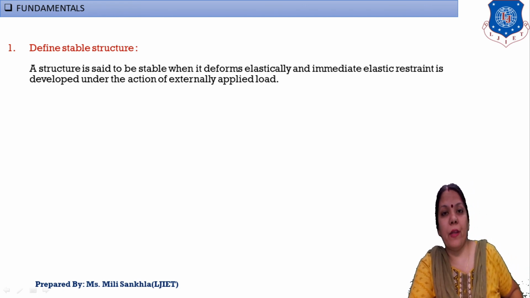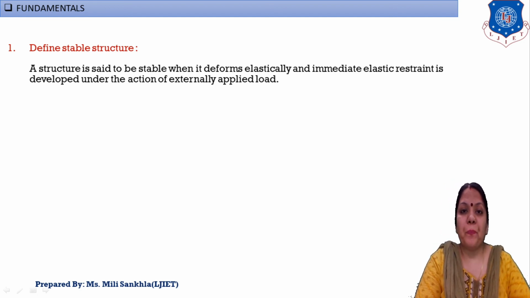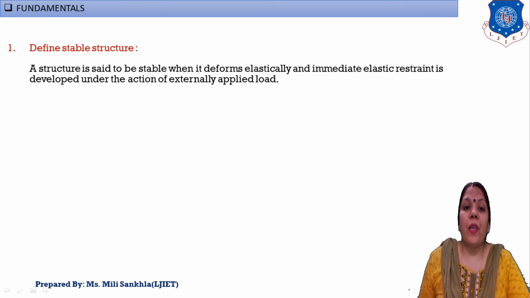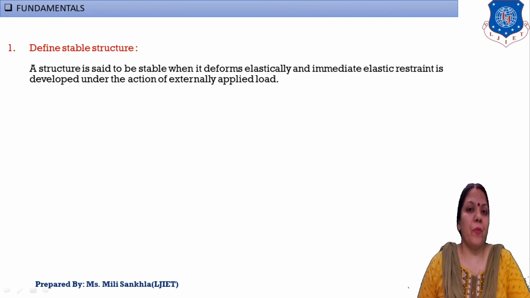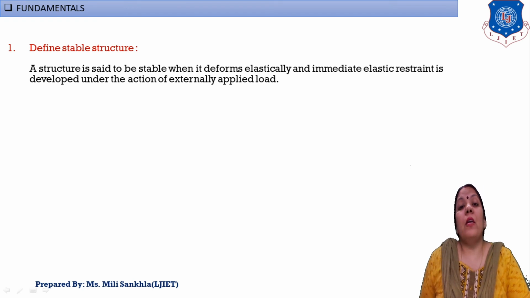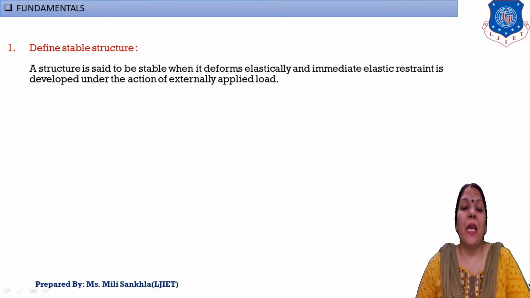It is again a very important point, because what is the stability of a structure? A structure is said to be stable when it deforms elastically and immediately elastic restraints are developed to resist the load, and this is known as a stable structure.